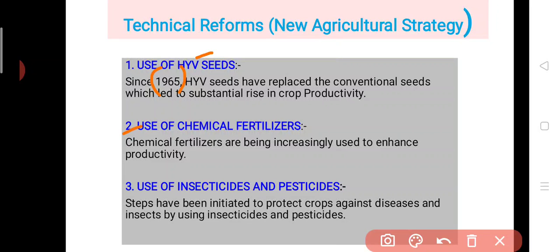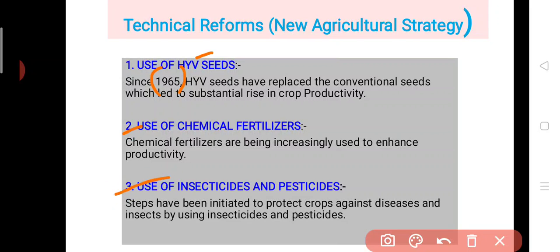Third one is use of insecticide and pesticides. Well, in this technical reform, as insects and pests destroy the crop and harm the crop production, to avoid those factors, there is a use of insecticide and pesticide.